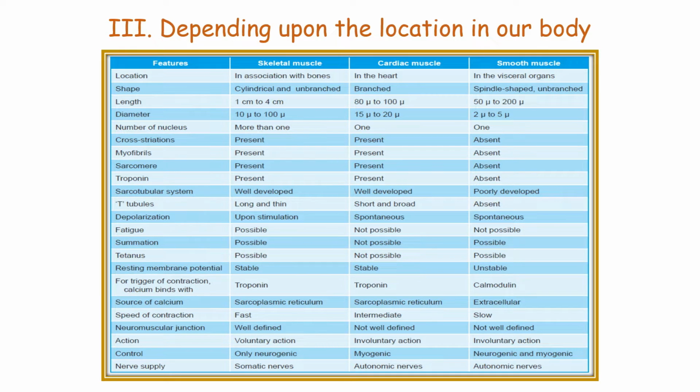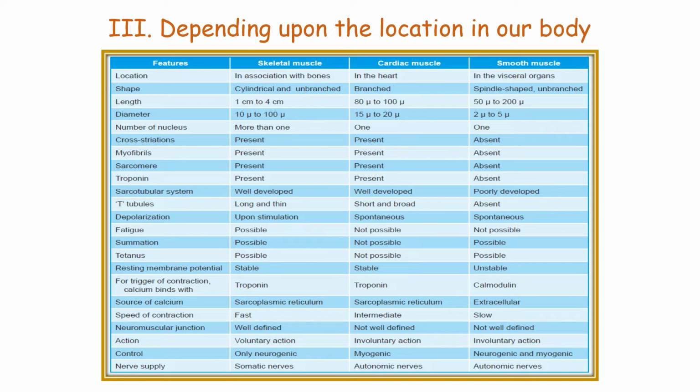Troponin is another component of the cardiac muscle, and also it is found in the skeletal muscle, but it is absent in smooth muscle. The sarcotubular system, that is the endoplasmic reticulum system within the muscle cell, is well developed in skeletal muscle and in cardiac muscle, but it is very poorly developed in smooth muscle.